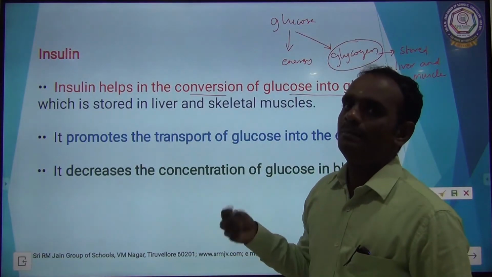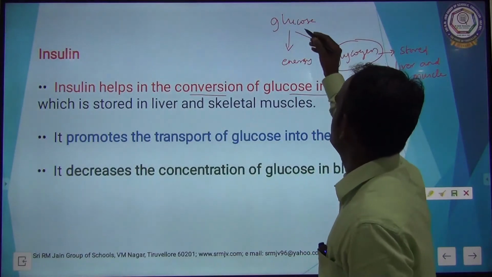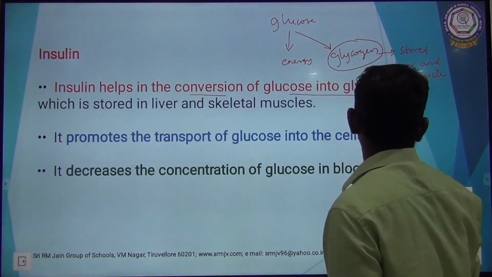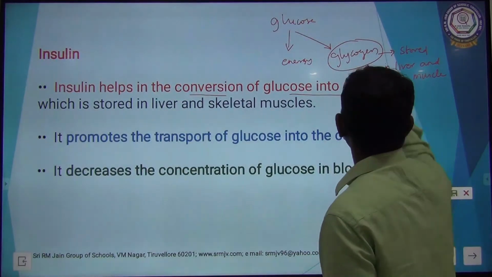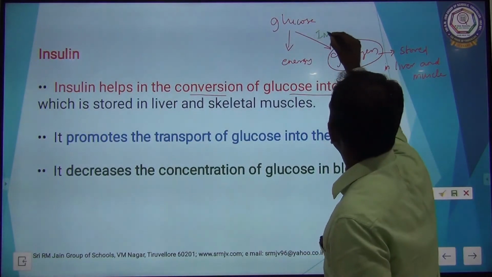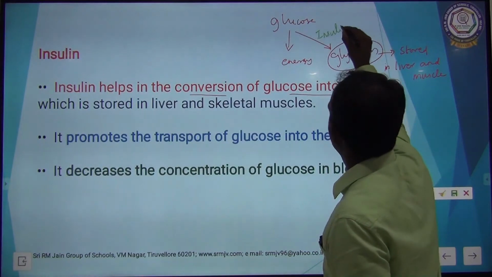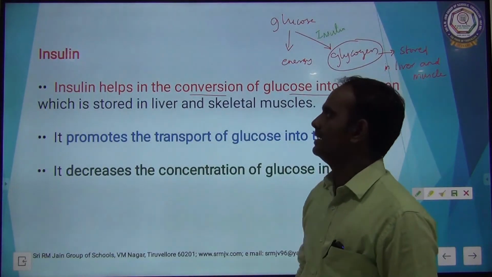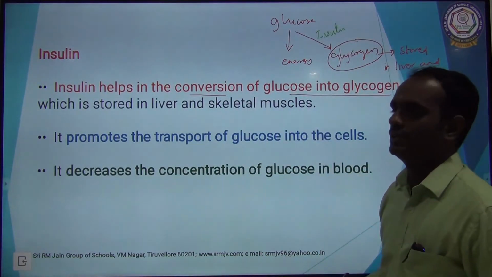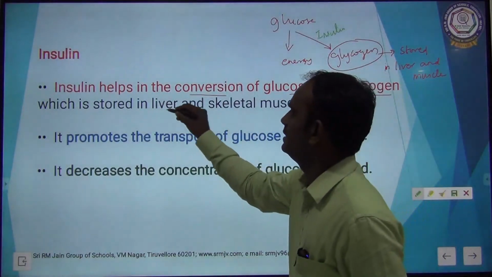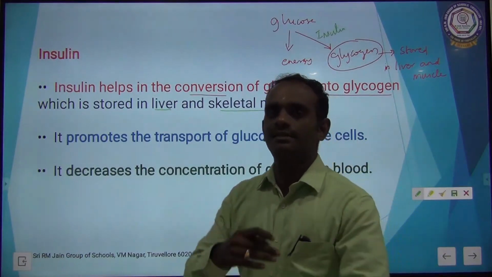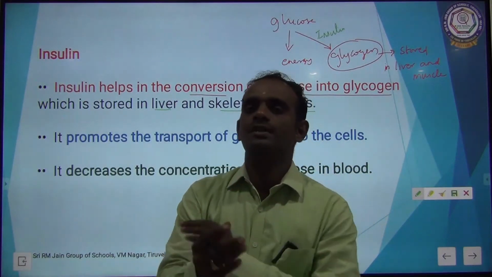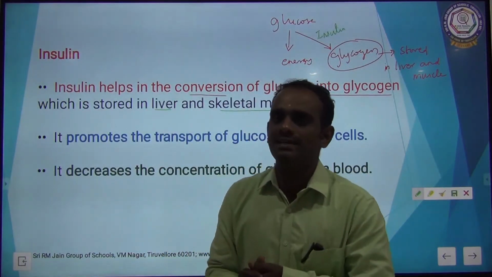So insulin plays a vital role in the conversion of glucose into glycogen, which is stored in the liver as well as in the skeletal muscles. Skeletal muscles are nothing but the muscles which are associated with the bones. They are said to be skeletal muscles.